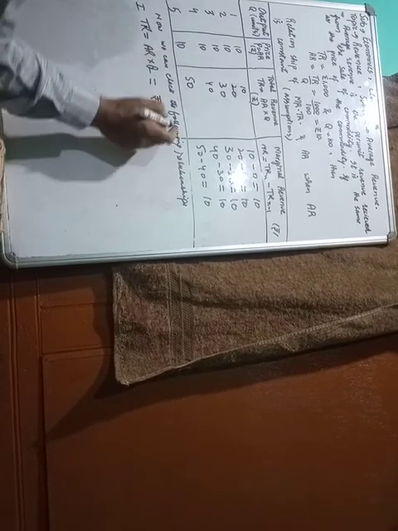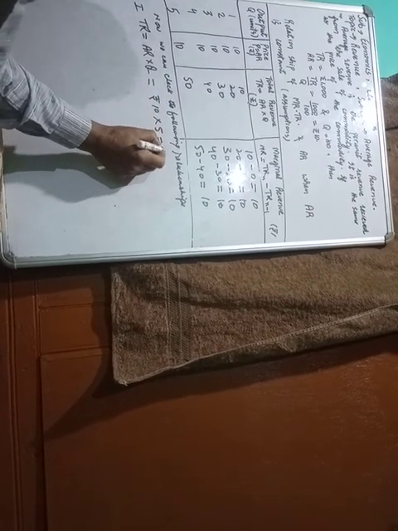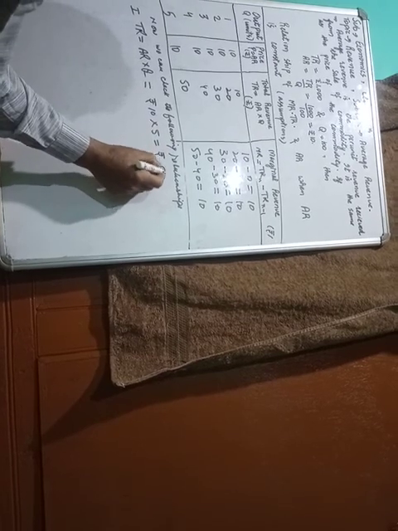Total revenue is equal to average revenue into quantity. As you know, I am repeating this. TR is equal to rupees 10 into total units 5, that is rupees 50.